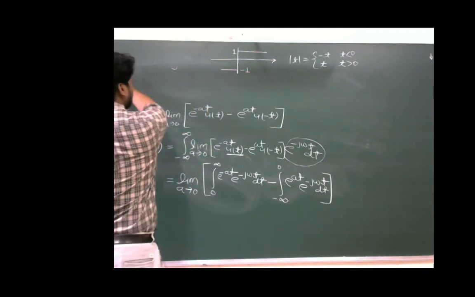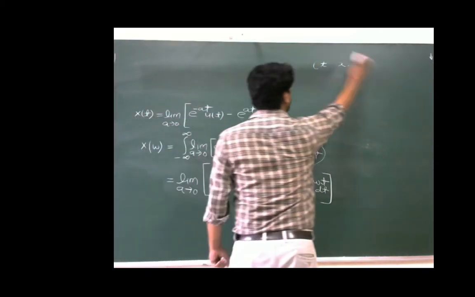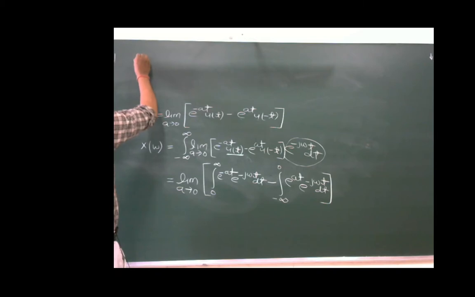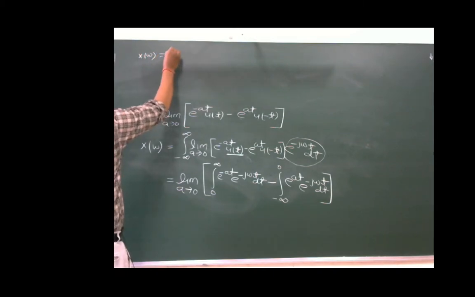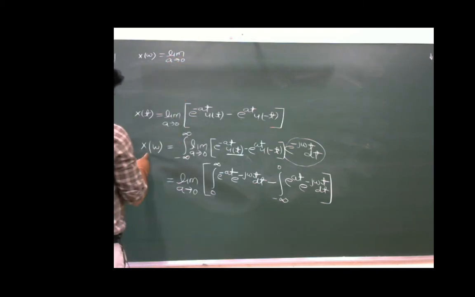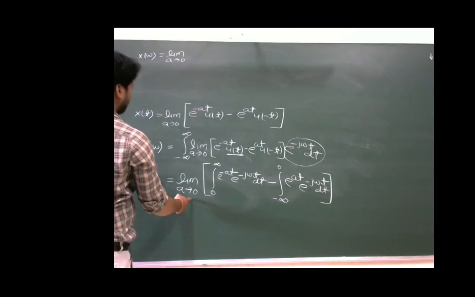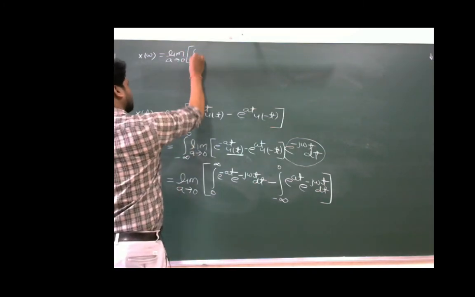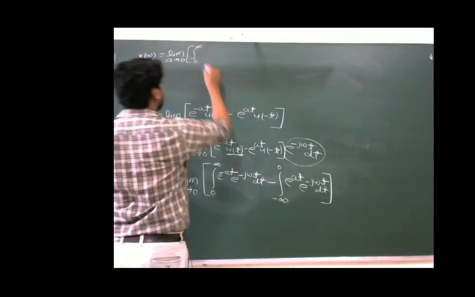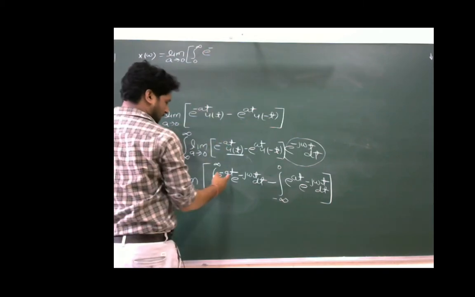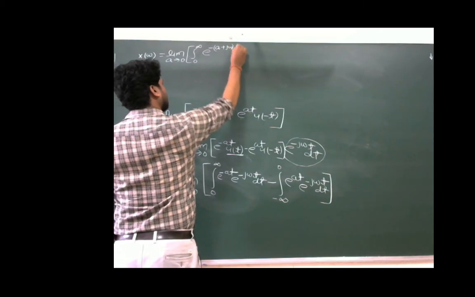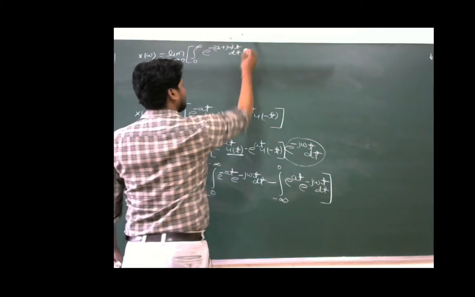Now we all know, this equation can be further simplified as X of omega will be equal to limit a tends to 0, integration of 0 to infinite, integration of e power minus a plus j omega t dt minus,